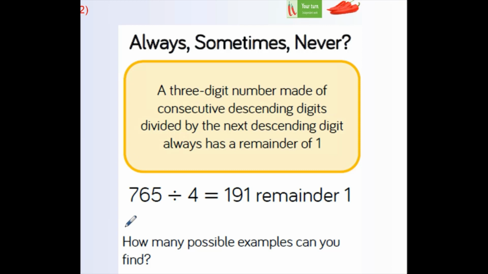Have a look here. This is an example. Consecutive descending means it's going 6, 5, 4, just like 4, 3, 2. So 7, 6, 5, and then the next descending number would be 4 because 1 less than 5 is 4. And they're saying that that is 191, remainder 1. How many possible examples can you find? So they've shown you an example here. Pause the video and have a go at that.